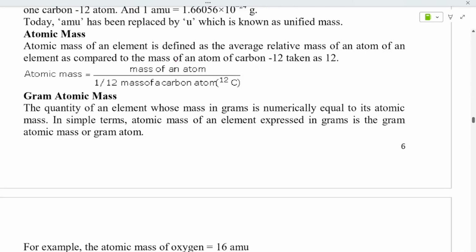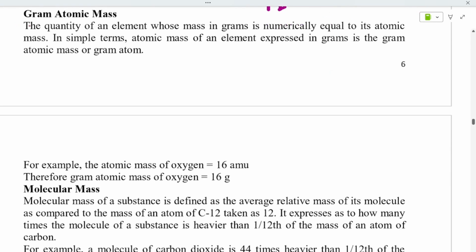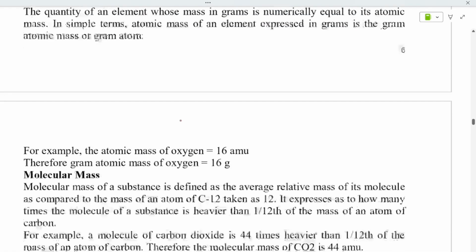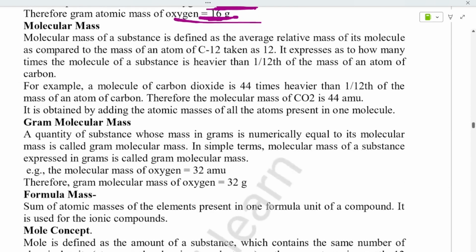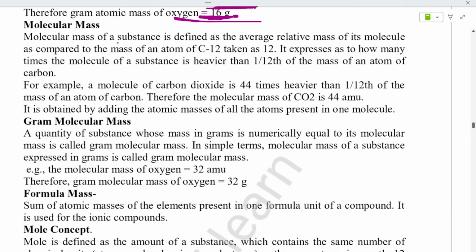And atomic mass is the average relative mass: the mass of an atom divided by 1/12th of the mass of a carbon 12 atom. For example, if it has 16 AMU, AMU is nothing but atomic mass unit, therefore the gram value will also be 16. The oxygen value is 16, right? You should remember atomic mass and molecular mass. It is very important to do the numericals, so you need to follow that.